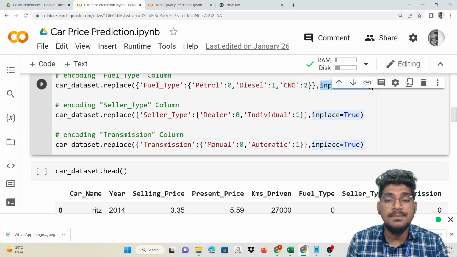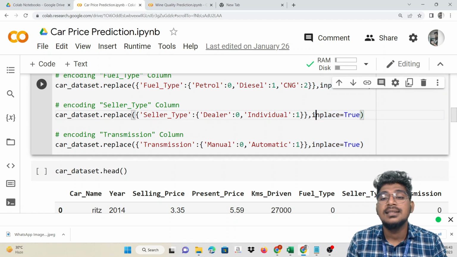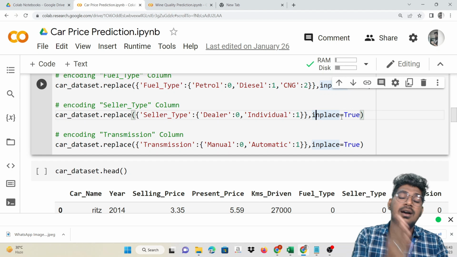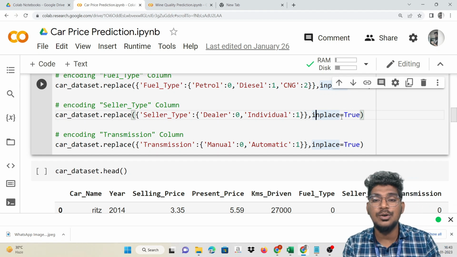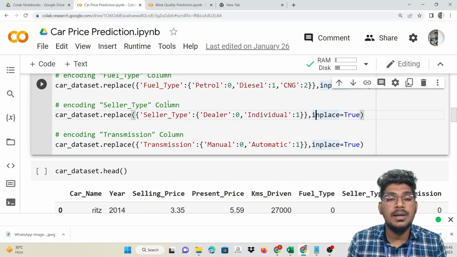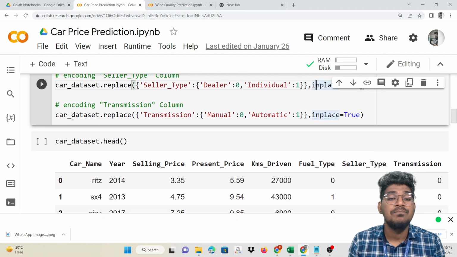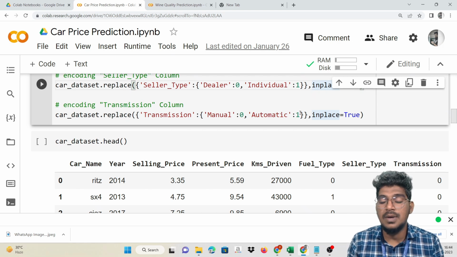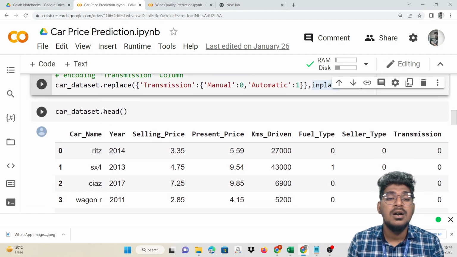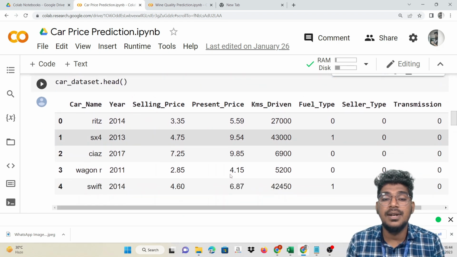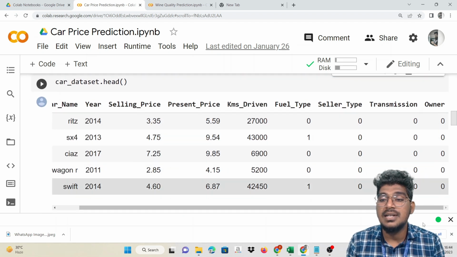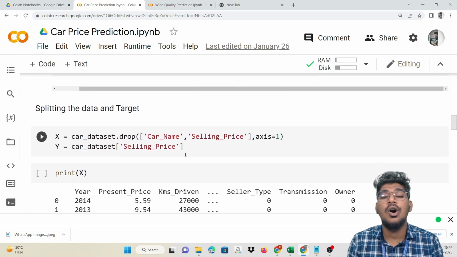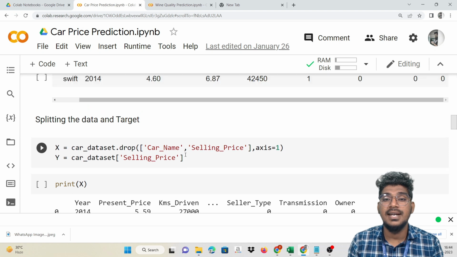Then encoding the seller type, which is dealer and individual. Inplace equal to True will help to paste it there. For example, replace dealer with 0 and individual with 1. So the replace function will help with encoding that. Also encoding the transmission column, dot replace the transmission, manual 0, automatic 1, inplace True. Now you can see the data frame, the first 5 rows. The fuel type, transmission, and seller type are changed. All columns are now in numerical format.